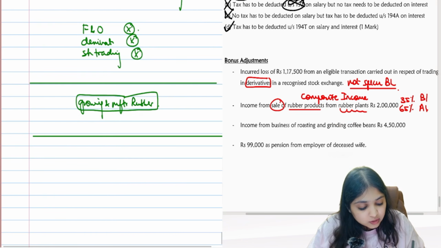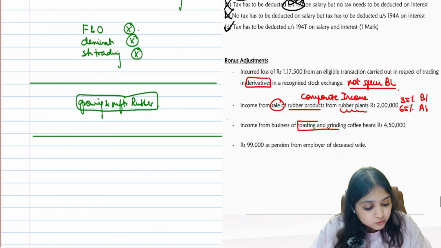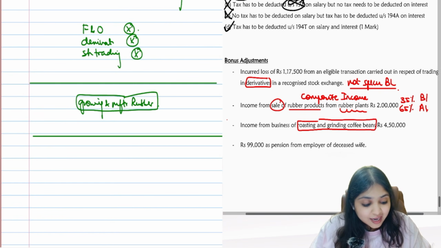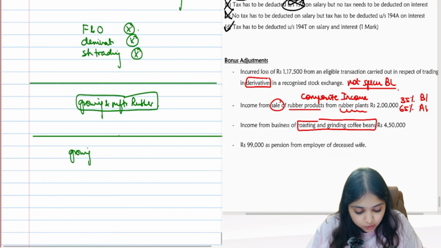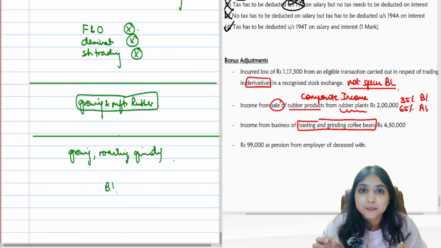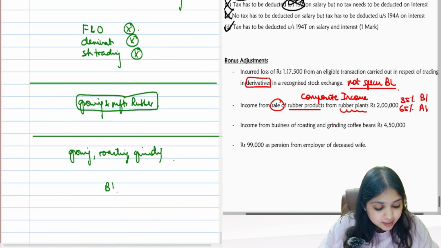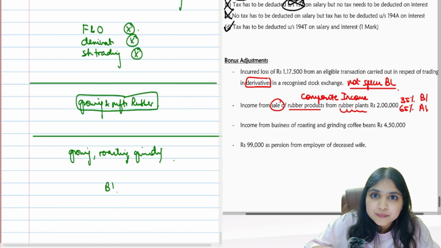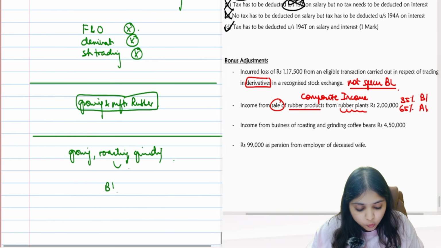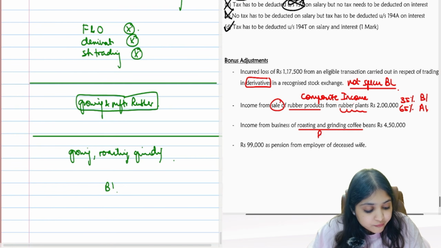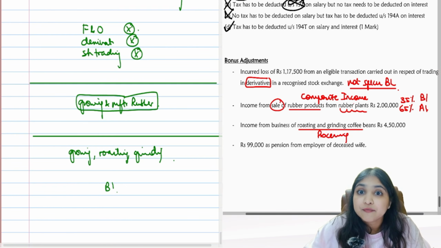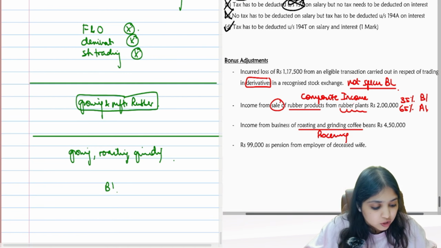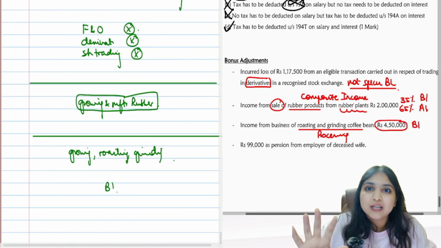Now listen to the next adjustment. Business of roasting and grinding coffee beans. Here tell me, can I say it is growing, roasting, grinding coffee beans, or will I say this is pure business income? Here the question is saying roasting and grinding. Are we first of all growing the coffee? No. Only roasting and grinding, which means we are only doing processing work. We are not cultivating the coffee. We are not doing agriculture. So this 4,50,000 will be fully business income.